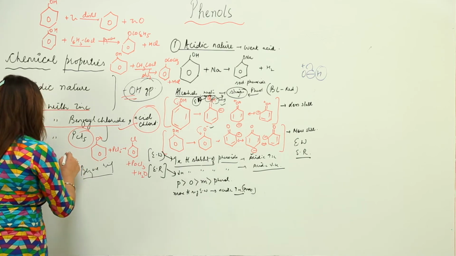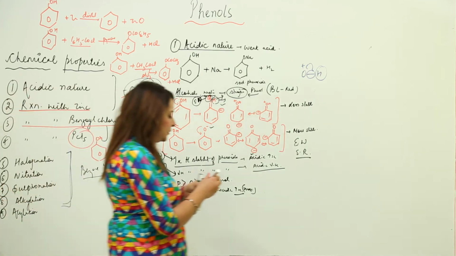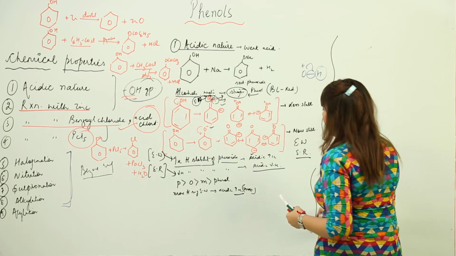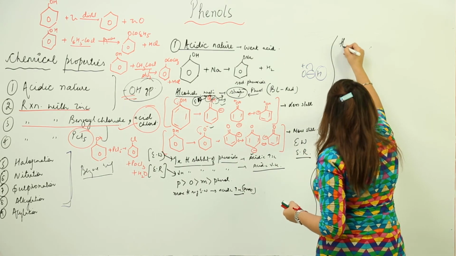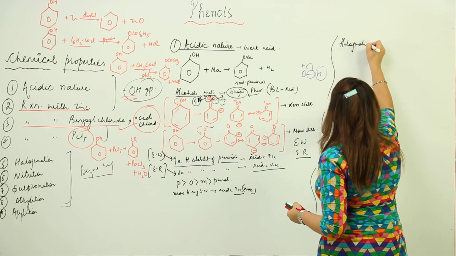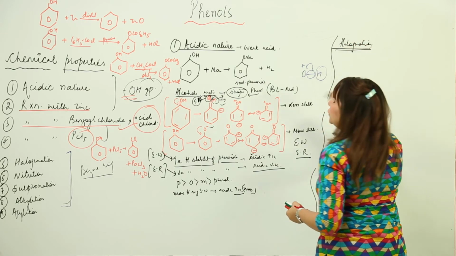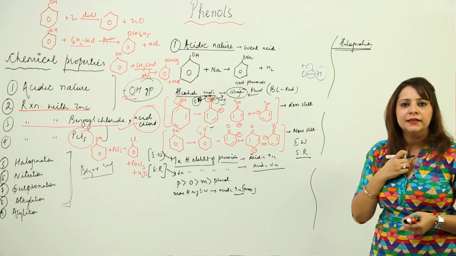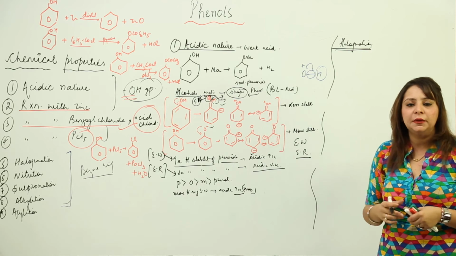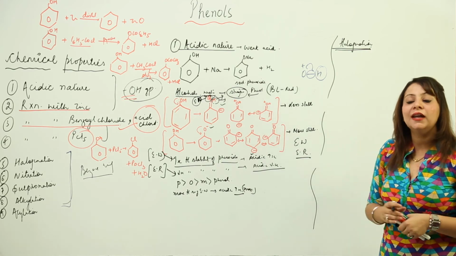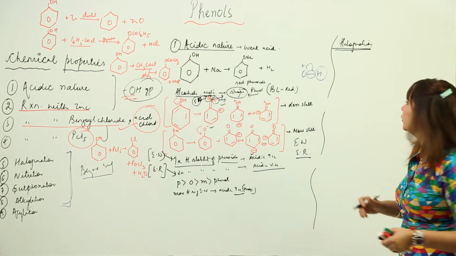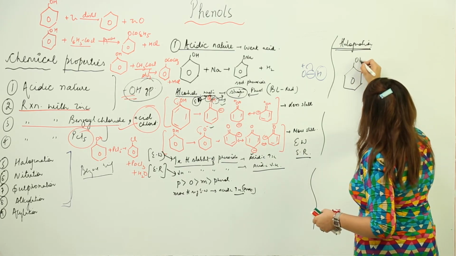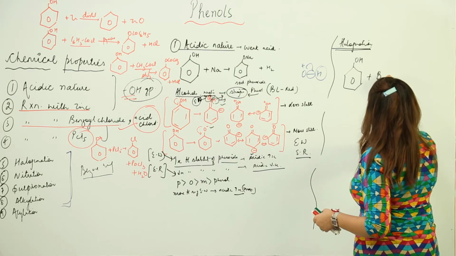Now coming on to the reaction of the benzene ring. So the first reaction we are going to discuss is halogenation. As you all know that halogenation means a reaction in which I am going to add, these are actually an addition reaction because it contains the double bond, 3 alternate double bonds. So we can add any substance. So halogenation is basically an addition of halogen. So let us say, suppose I have phenol, I am going to react with, let's say, bromine.